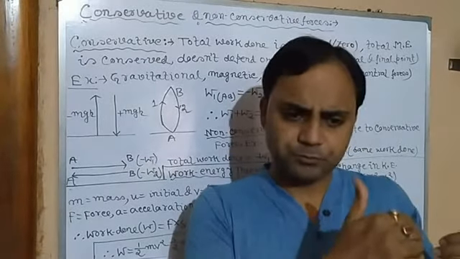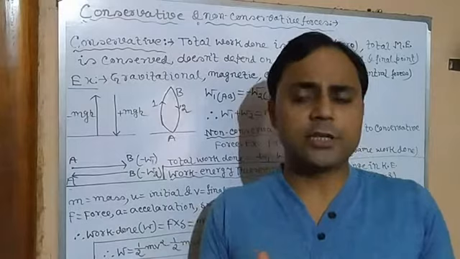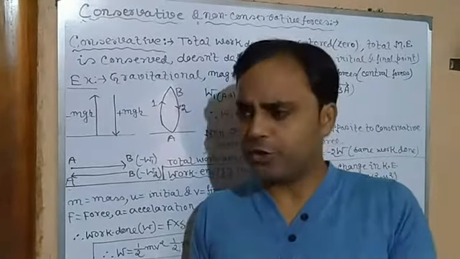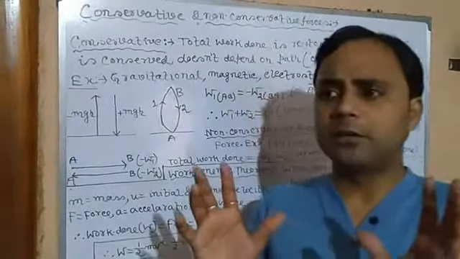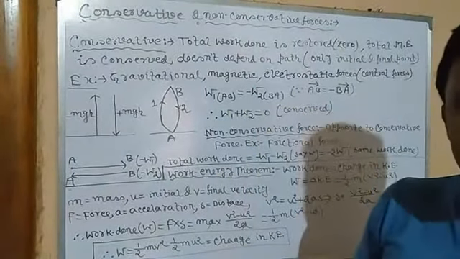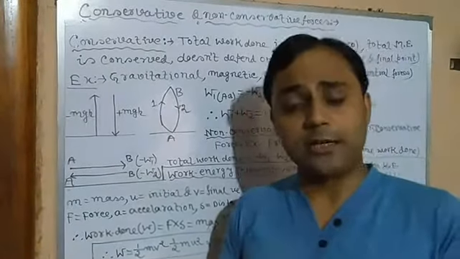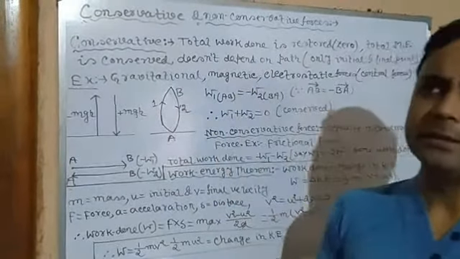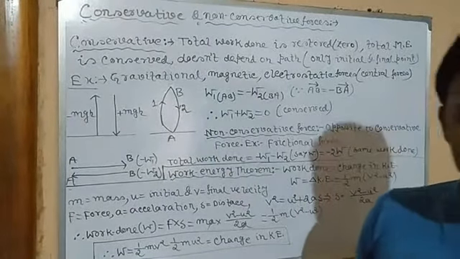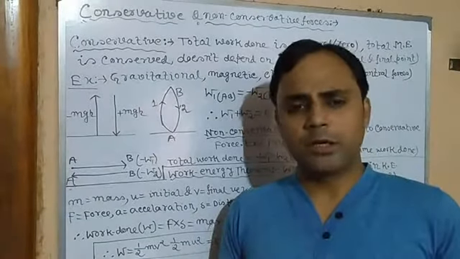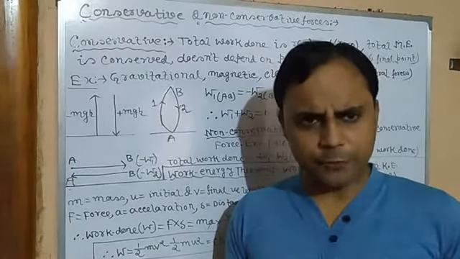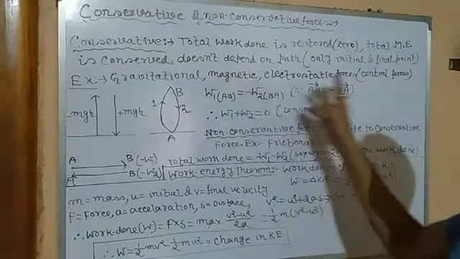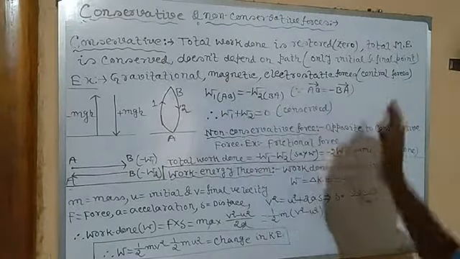Clear? So in case of a system, the force is said to be conservative if the total work done is zero, or we can restore it, and total mechanical energy is conserved or constant. Such a force is called conservative force. It can be cleared through examples. Some examples are gravitational force, attractive or repulsive magnetic force, electrostatic force. All these are called central forces.